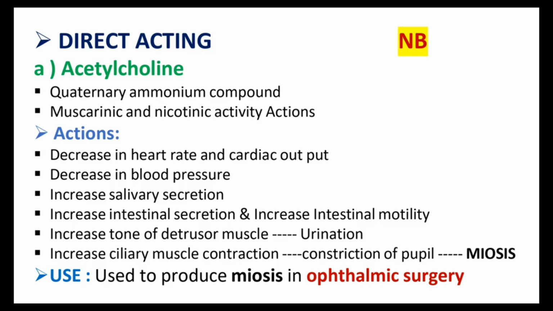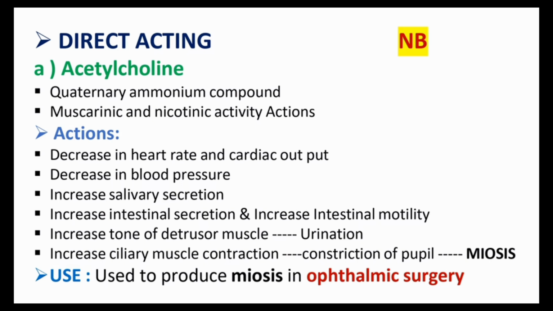The next action is a decrease in blood pressure and an increase in salivary secretion. The secretions are increased in the parasympathomimetic. So the intestinal secretion also increases, and intestinal motility increases, that means digestion is happening there. It also increases the tone of the detrusor muscle, that means urination, contraction of the muscles.